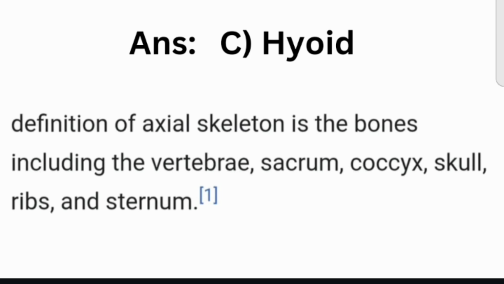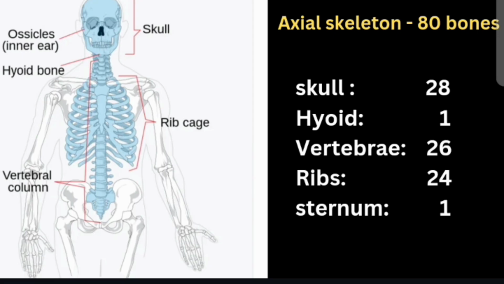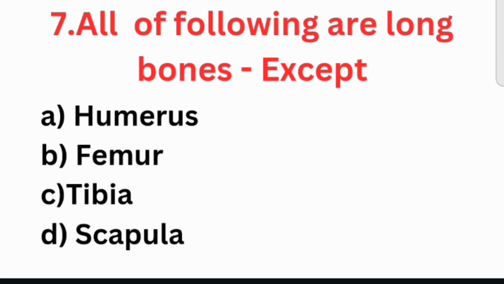The axial skeleton includes the vertebrae, sacrum, coccyx, skull, ribs and sternum. Axial skeleton is composed of 80 bones. Skull contains 28 bones, hyoid 1 bone, vertebrae 26 bones, ribs 24 or 12 pairs, sternum only 1 bone.